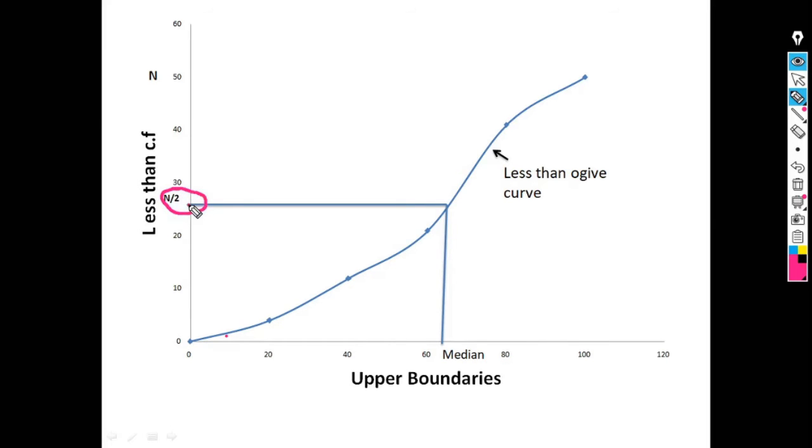Then draw a parallel line to the x-axis from this point n by 2 up to the Ogive curve, and from this point draw a perpendicular to the x-axis. The point where this perpendicular meets the x-axis is known as the median, and in this way we can draw the median graphically.